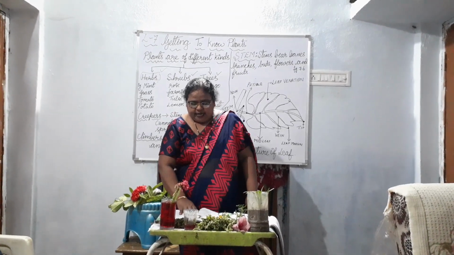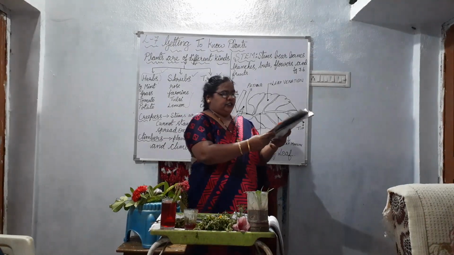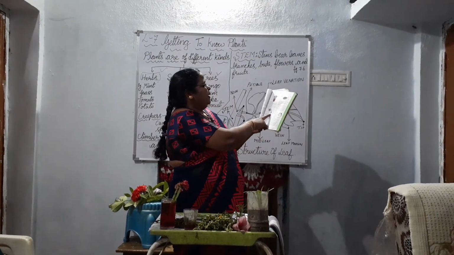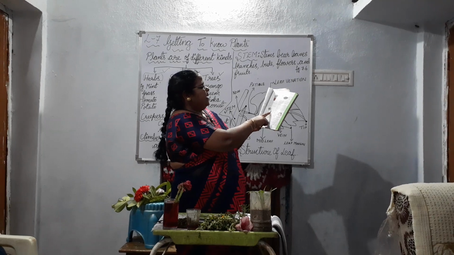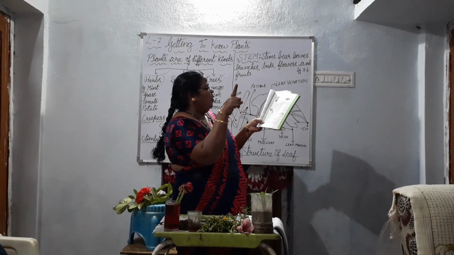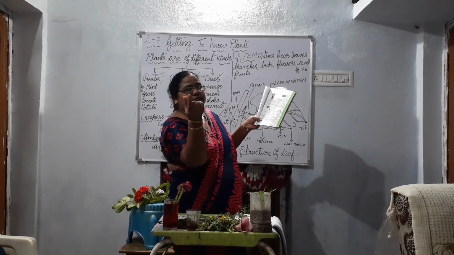And you can see on page number 55, the B1, it is an enlarged view of the open end of the stem.